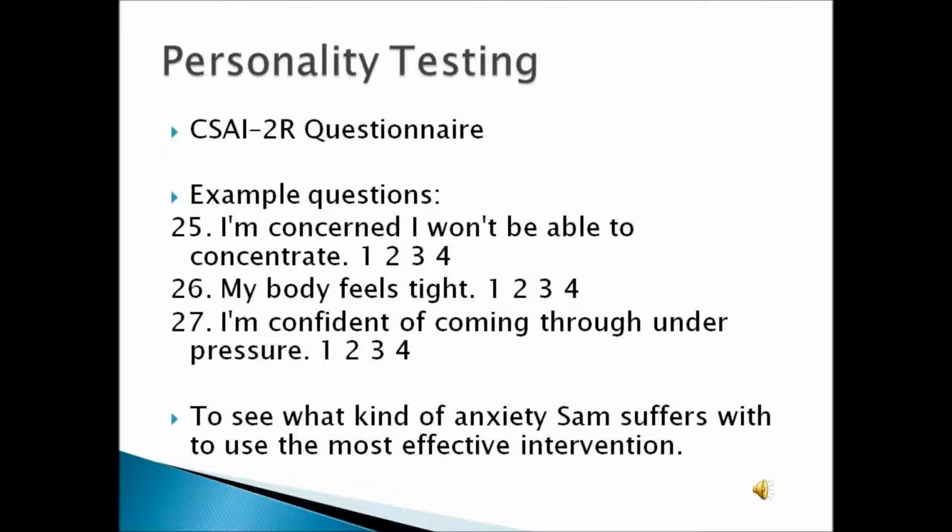For example, Sam would then circle the number he feels is most appropriate to himself, with 1 being not at all, 2 somewhat, 3 moderately so, 4 very much so. I would have Sam complete this away from performance, prior to performance and post-performance, so that I can determine when his anxiety affects him most, so that I can employ stress management techniques at the most appropriate time and using the most effective type of stress management technique.